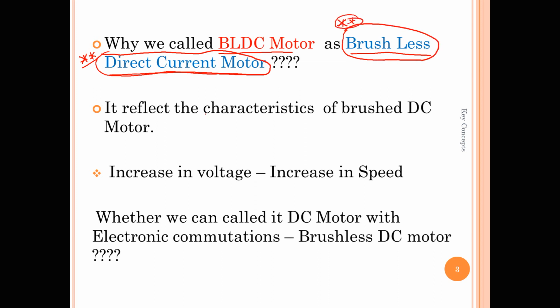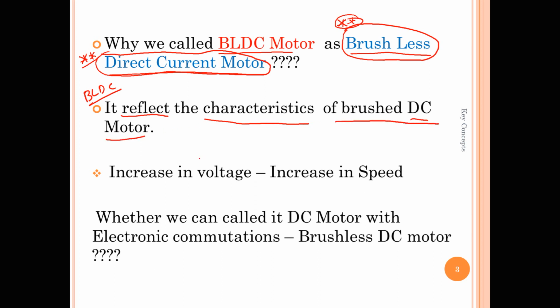The main reason is that the BLDC motor reflects the characteristics of a brushed DC motor.